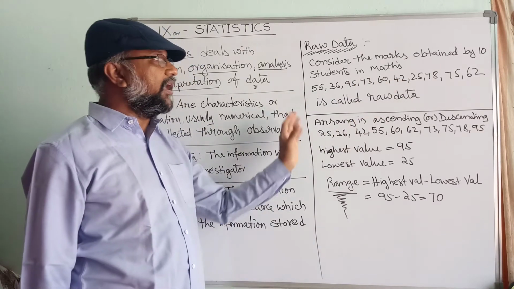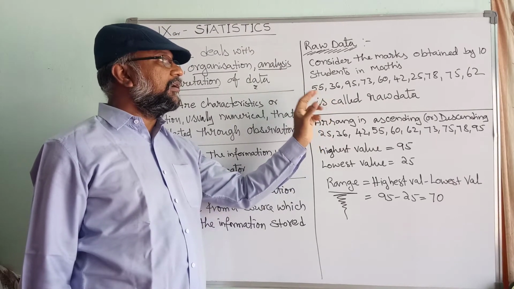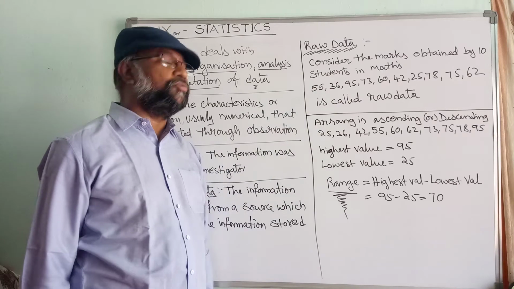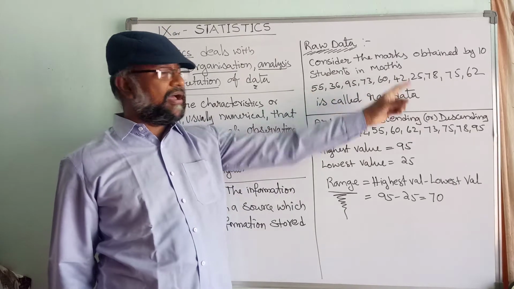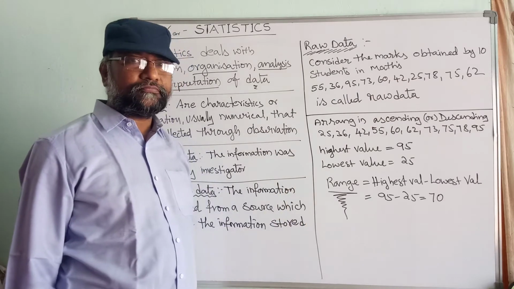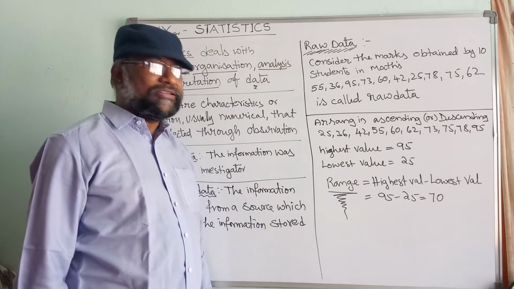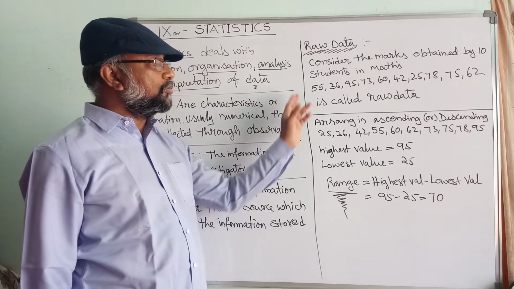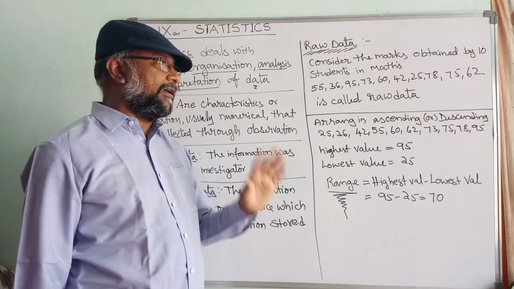Like that, we have 10 different marks, that means belongs to 10 students. So all the 10 marks are called data. Data is a plural word, it's not a singular word.